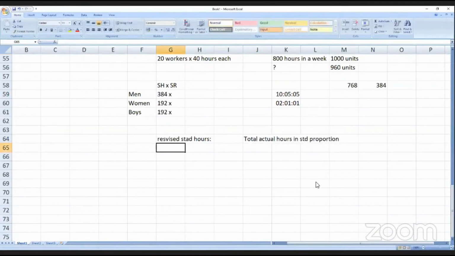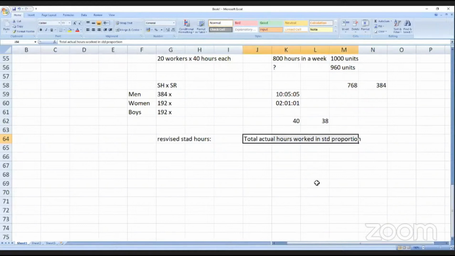But be careful, this is not exactly correct. Total actual hours worked, because they are expected to work 40 hours in a normal working week, but actual hours worked are 38. So you take the 38: total actual hours worked in standard proportion. Correct? So this is the answer.